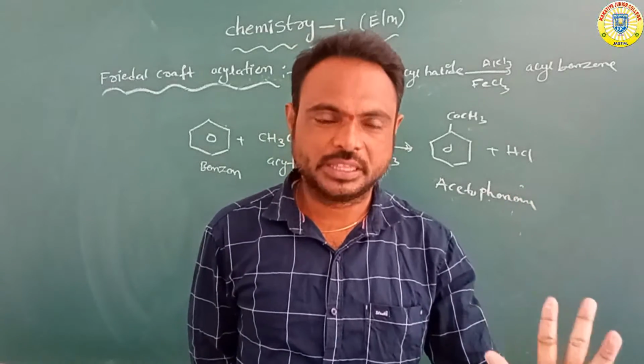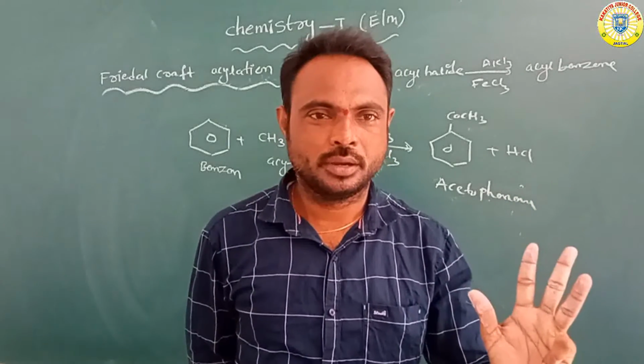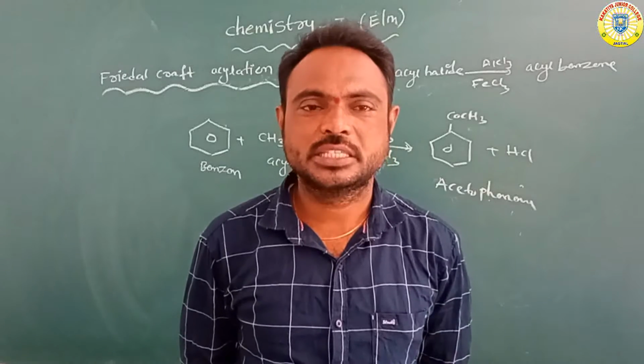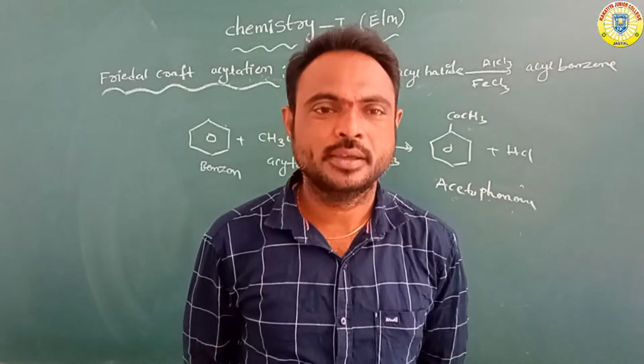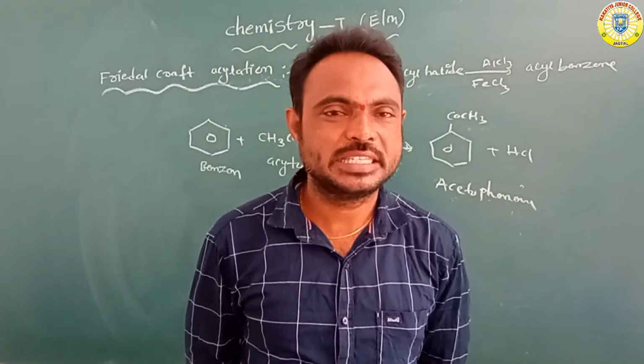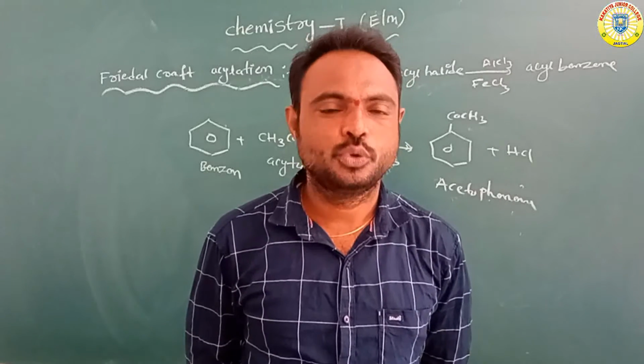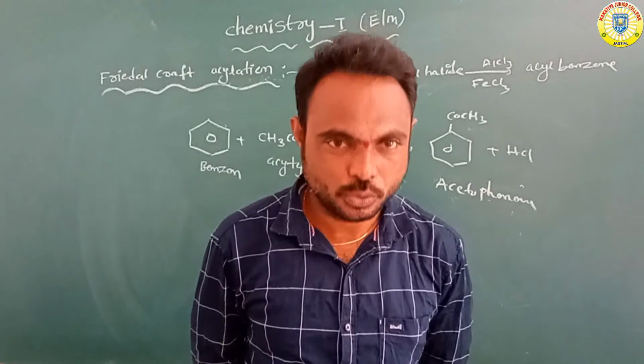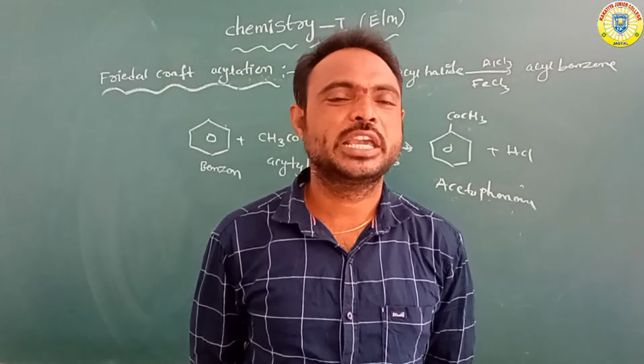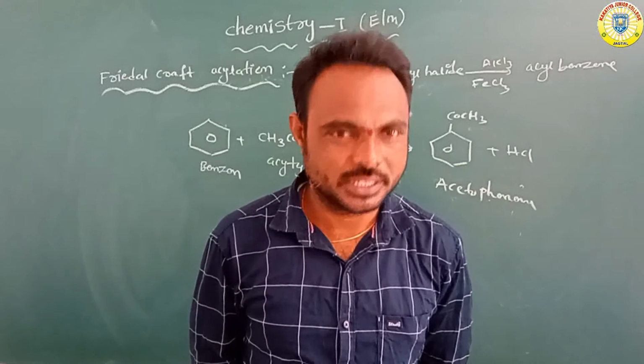Benzene reacts with acetyl chloride, CH3COCl, in the presence of AlCl3 or FeCl3 to form acetophenone, with COCH3 attached to the benzene.